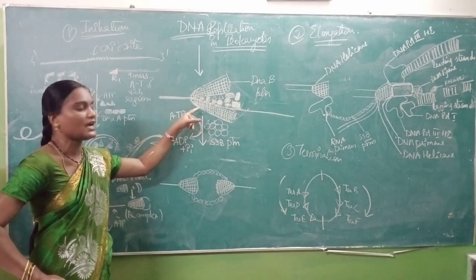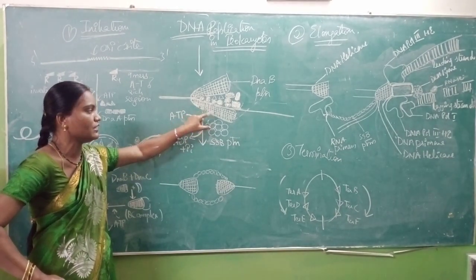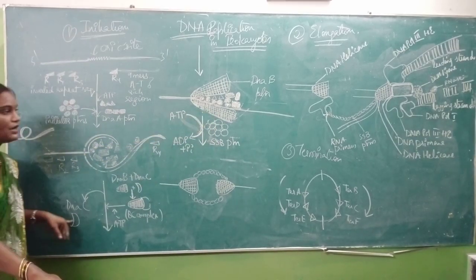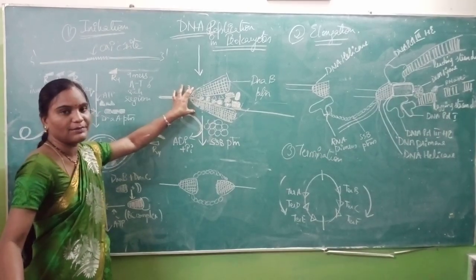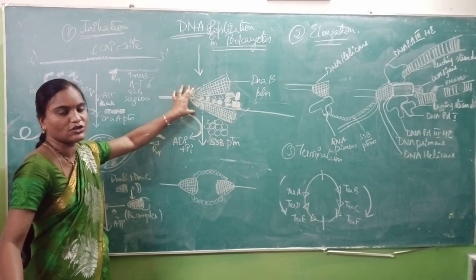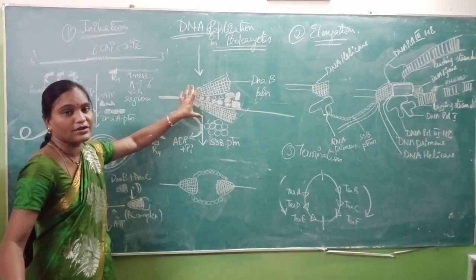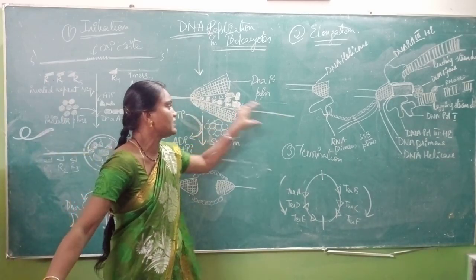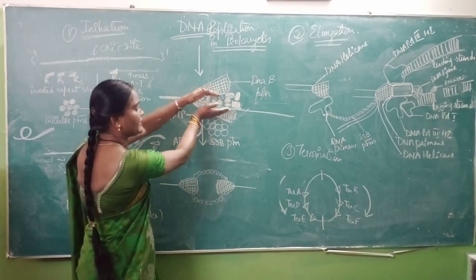When DnaB comes into action in this particular reaction, then what happens? DnaC will come out. Now this reaction will take place two times, and hence two DnaB proteins, that is two DNA helicase enzymes, are utilized to form your replication fork. So this is one end of the strand, this is another end of the strand, this is your oriC site where all the molecules are present, and the strand gets widened.